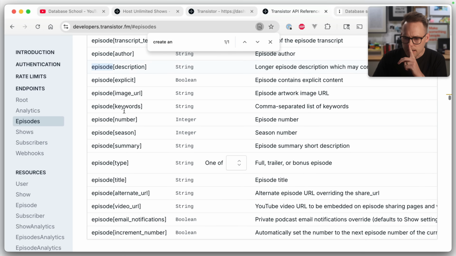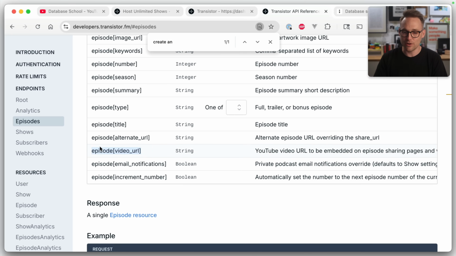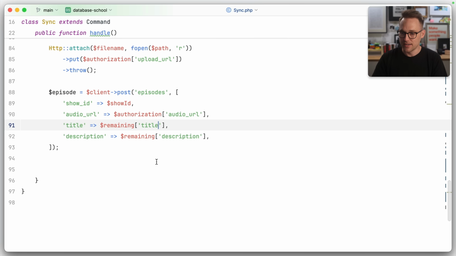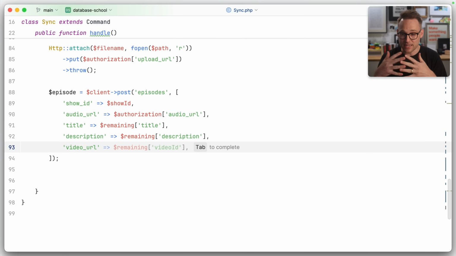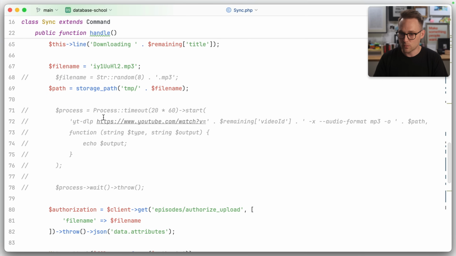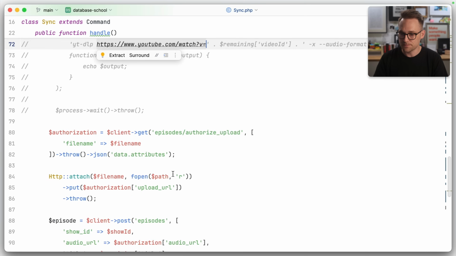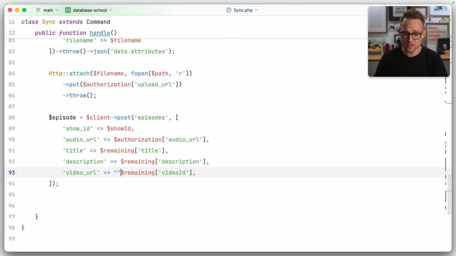Show ID, title. Now here's the most important part. This is the means by which we connect everything, this video URL. So we must include the video URL because remember, that's how we deduplicate. That's how we check. And so we're just gonna come up here and we'll just copy this part. We're basically just going to reconstruct the video URL. Okay.